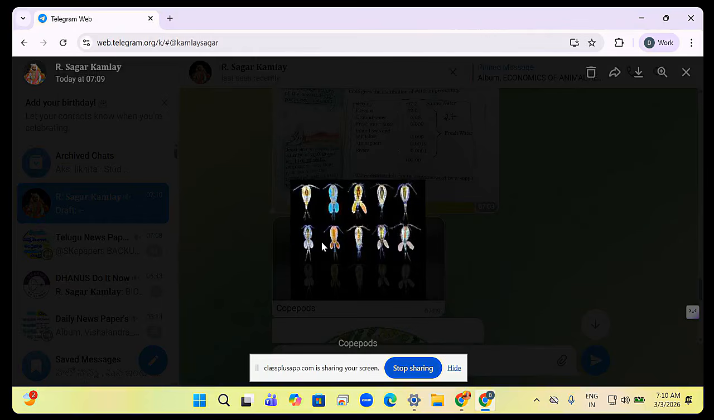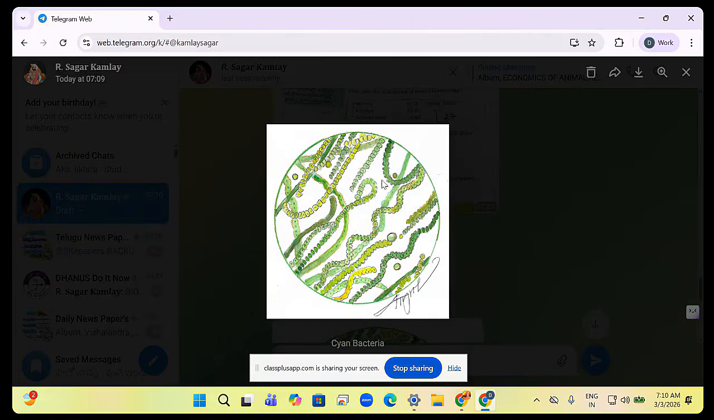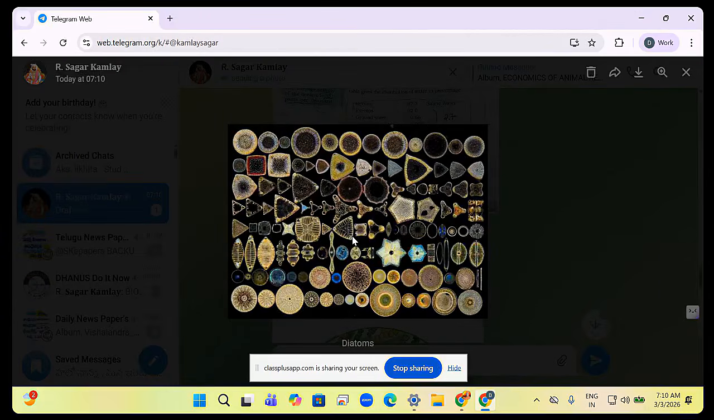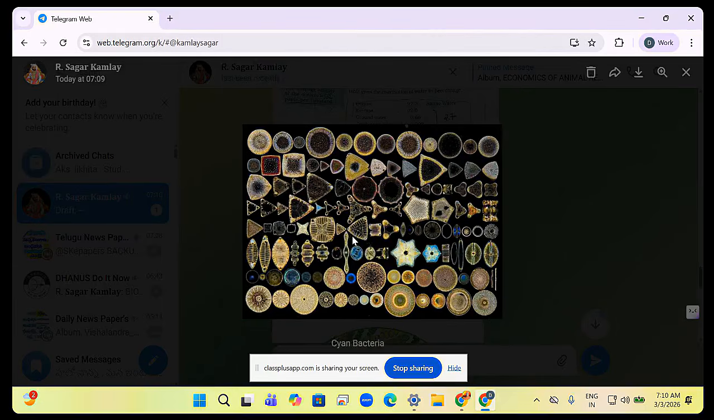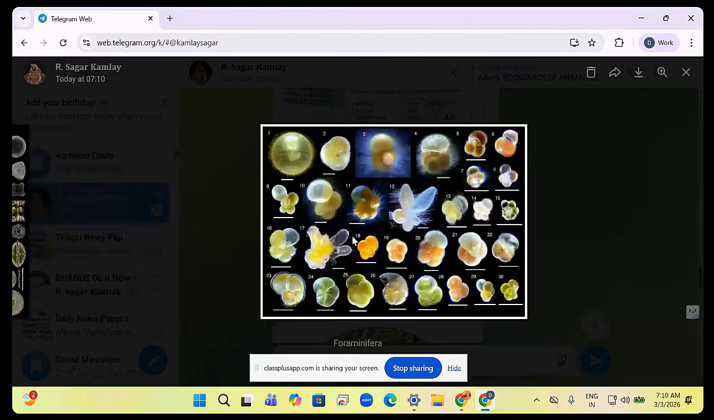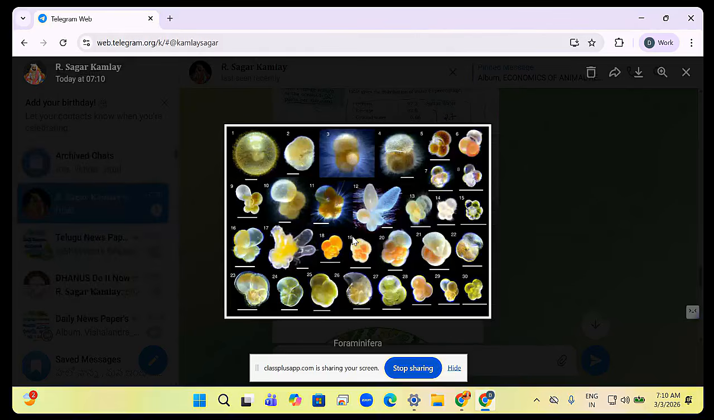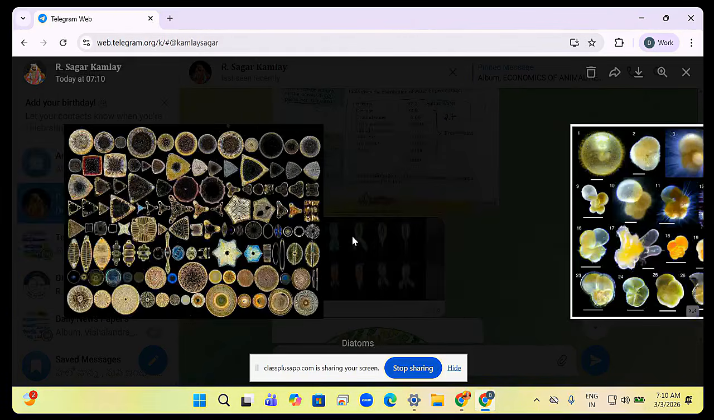Endu photos gurtundali? Again, repetitive questions aye chance undi. That is the reason I am showing you photos. Copepods is this. Second one is, this is cyanobacteria, which can prepare their own food. This is diatoms. They also can prepare their own food. These are single-celled organisms. And this is foraminifera. దీని బదులు డైరెక్ట్ గుర్తుపెట్టుకోవడం మేలు ఉండదు.